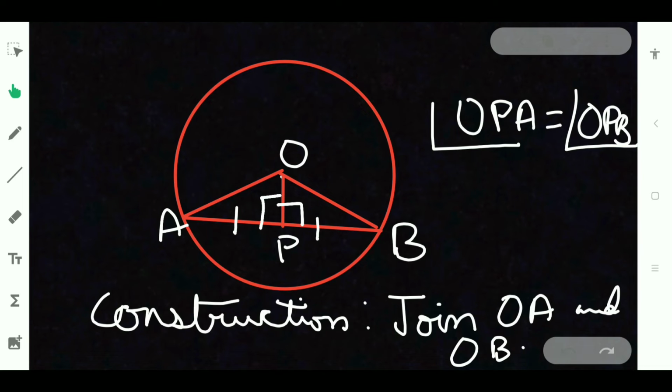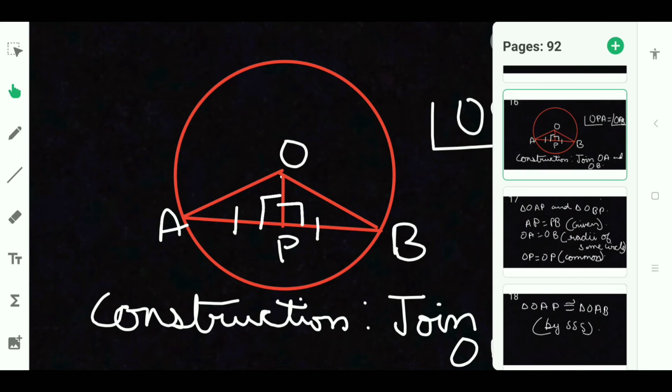Same way, converse of theorem is there that I have not explained, and it is very easy. The same theorem converse, that is when the question is given that a line is drawn at right angles to the chord, we have to show that it bisects the chord. The same will be using, but here we will be using the angle equal, and OA is equal to OB and OP is equal to OP. That will be using and we will be proving, and then we can prove AP is equal to PB. So this theorem is very important.